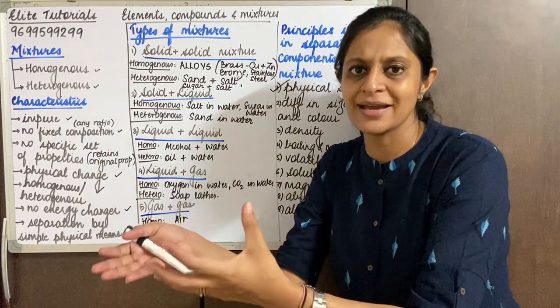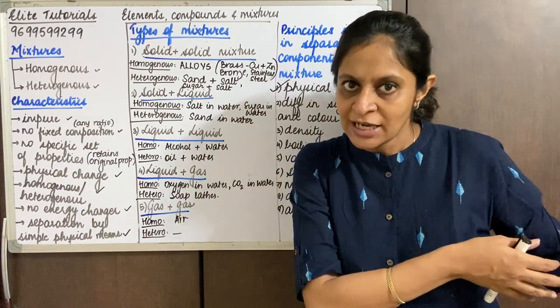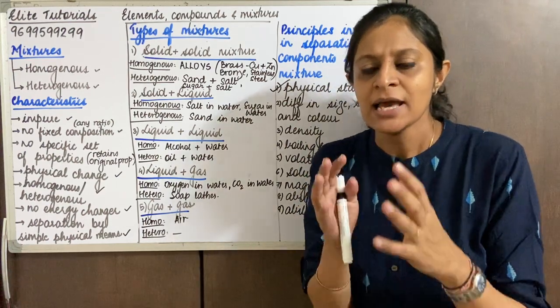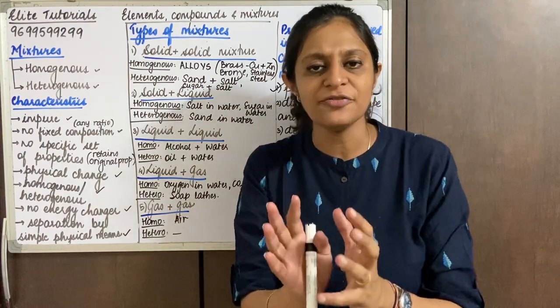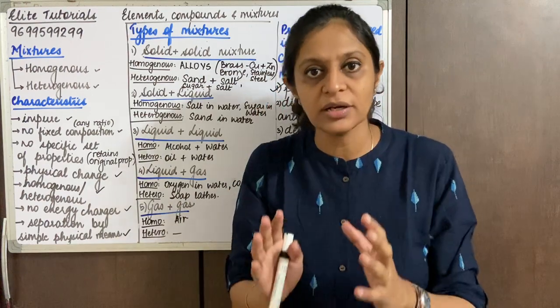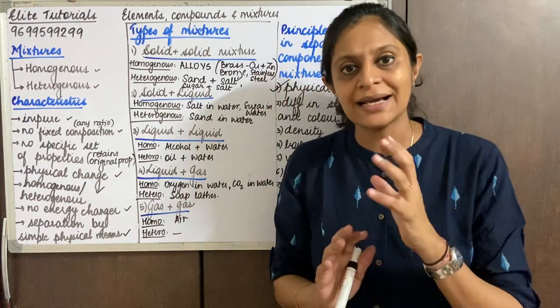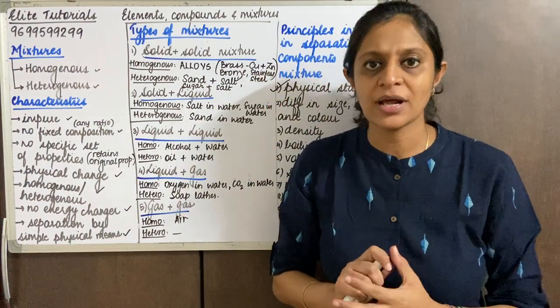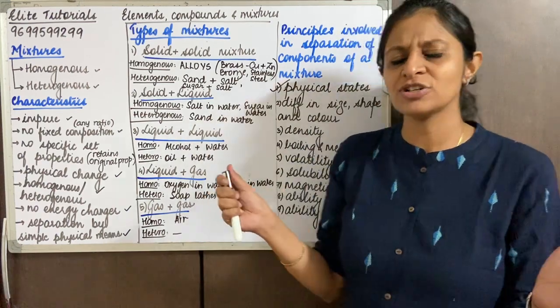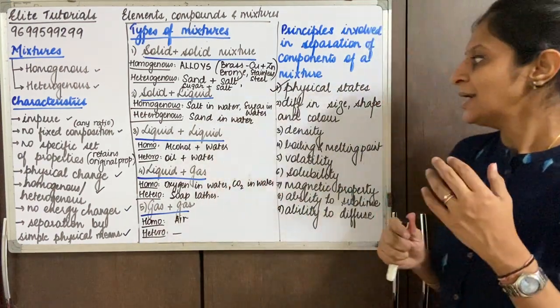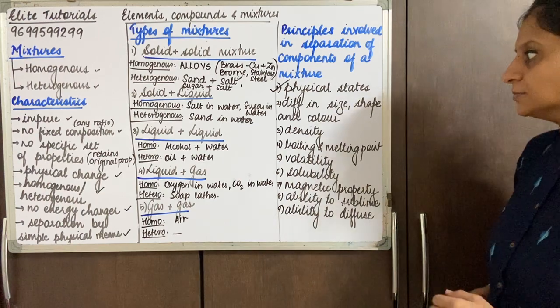So I cannot use the same technique for a solid mixture, right? So knowing the physical state, that is knowing the constituents and the physical state, is the most important criteria for selecting what method of separation I'm going to use for separating the constituents of the mixture. Let's come down to the next one.